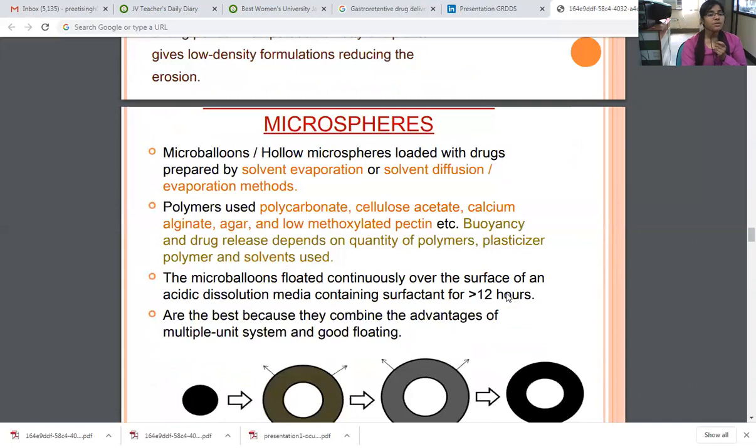The microballoons floated continuously over the surface of acidic dissolution media containing surfactant for greater than 12 hours. They are the best because they combine the advantages of multi-unit system and good floating.